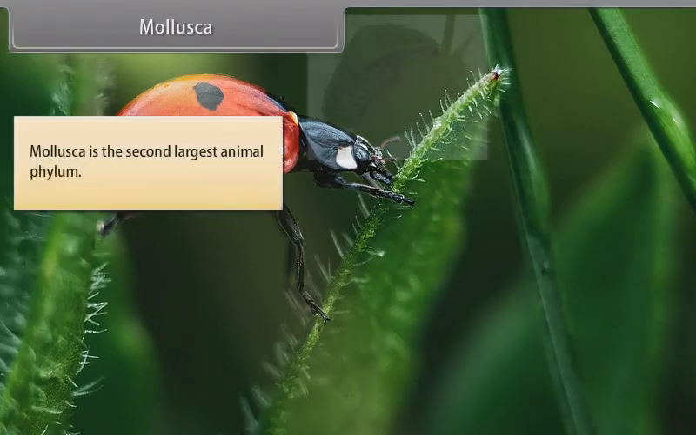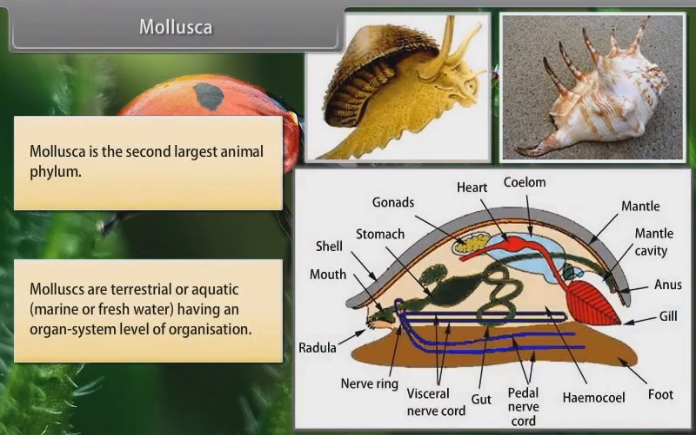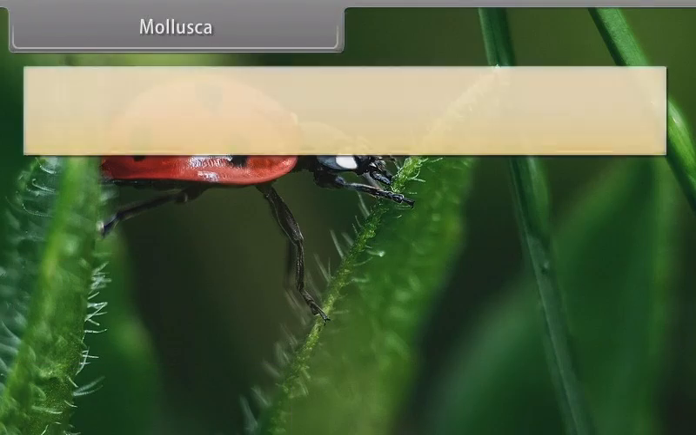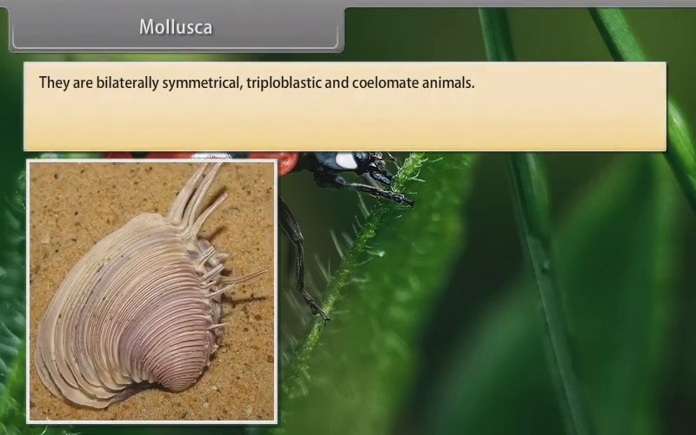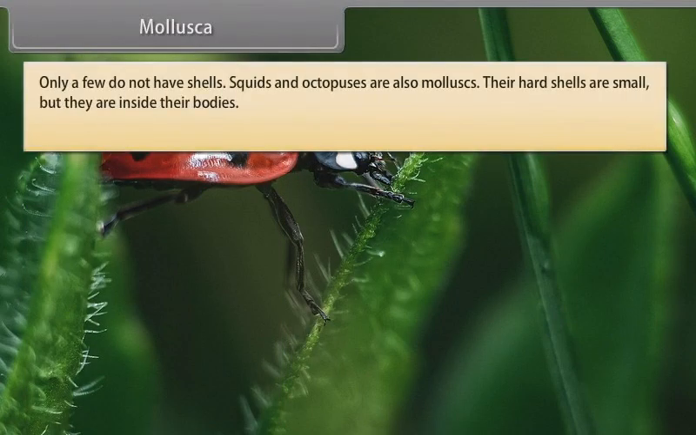Mollusca. Mollusca is the second largest animal phylum. Mollusks are terrestrial or aquatic, marine or freshwater, having an organ system level of organization. They are bilaterally symmetrical, triploblastic and coelomate animals. Body is covered by a calcareous shell and is unsegmented with a distinct head, muscular foot and visceral hump. A clam has two shells joined together by a hinge. Only a few do not have shells.